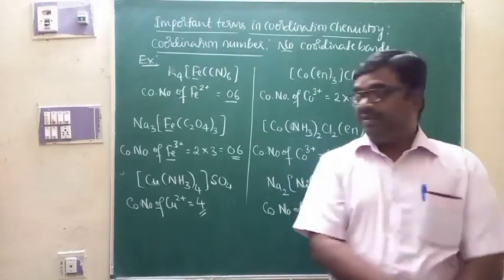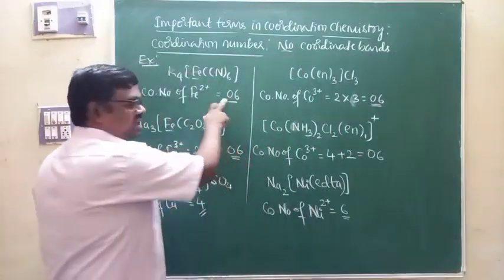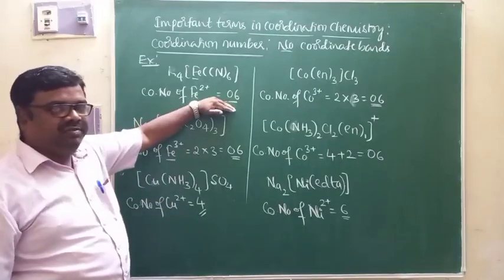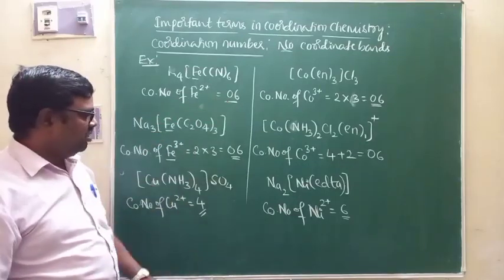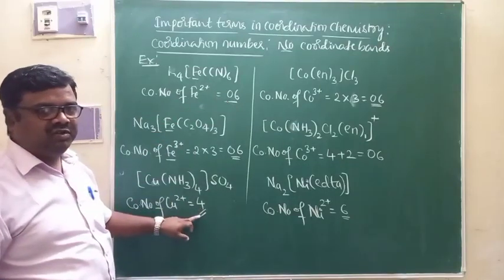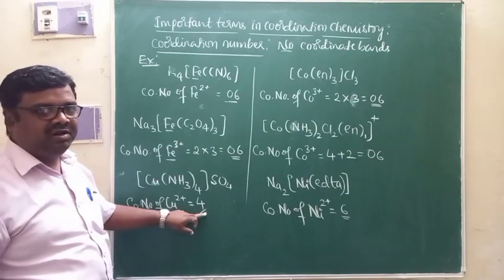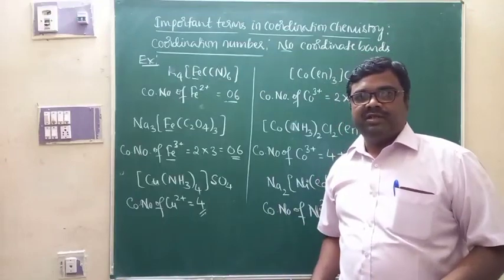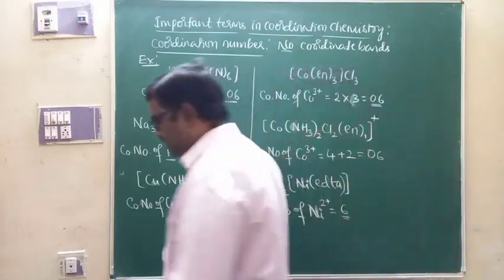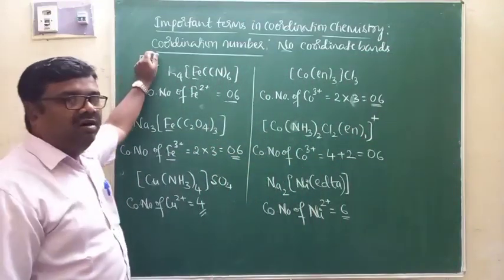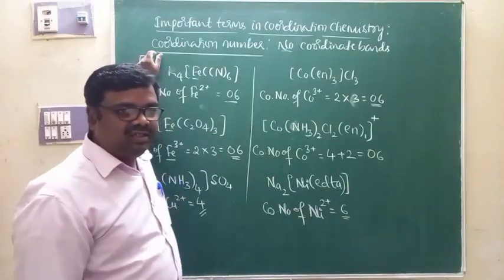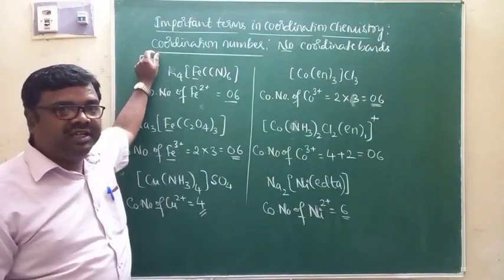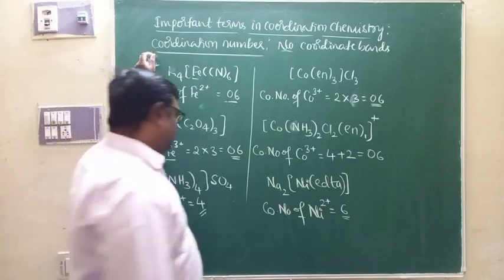If the coordination number is 6, the geometry will be octahedral. If the coordination number is 4, the geometry will be either square planar or tetrahedral. If the coordination number is 5, the geometry will be either trigonal bipyramidal or square pyramidal. This is the significance of coordination number.